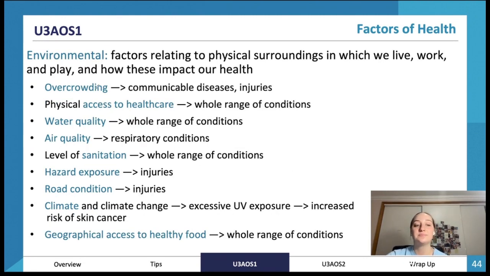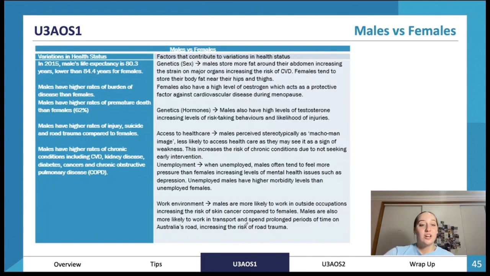Environmental factors include overcrowding and physical access to healthcare. If we're located further away, we can't access it as easily as in the city. Also water quality, air quality, level of sanitation, hazard exposure, the condition of the roads, climate and climate change, and geographical access to healthy food. Now we're going to look at these specifically in relation to those groups that we talked about before.